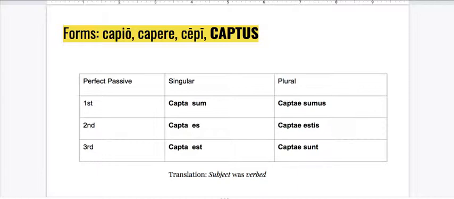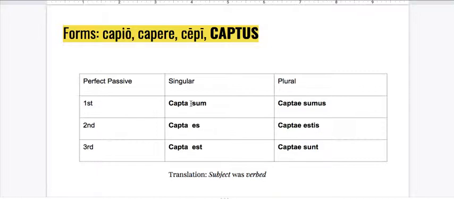All right? I know this is probably a little bit shaky. The trickiest thing for most students is realizing that we're not going to translate sum, es, sumus, est, sunt as present tense in this verb form, right? I'm not saying I am captured, because what tense is I am captured? That is the present tense in English, right? You're saying that it's happening currently. I am captured, I am being captured, right?